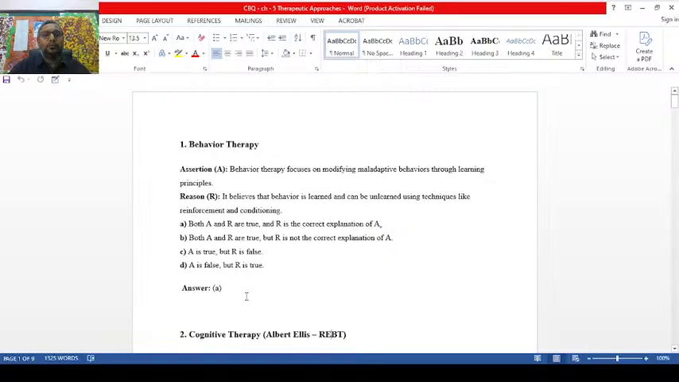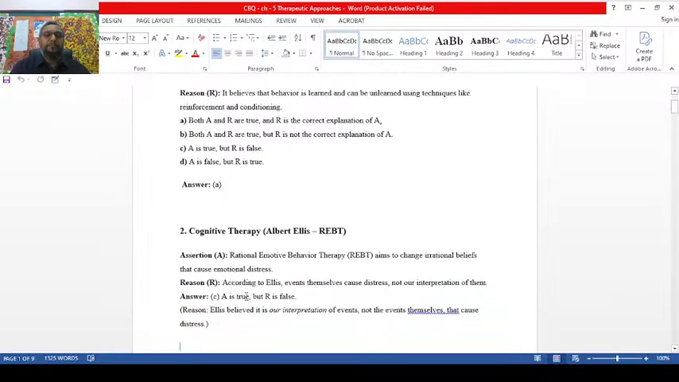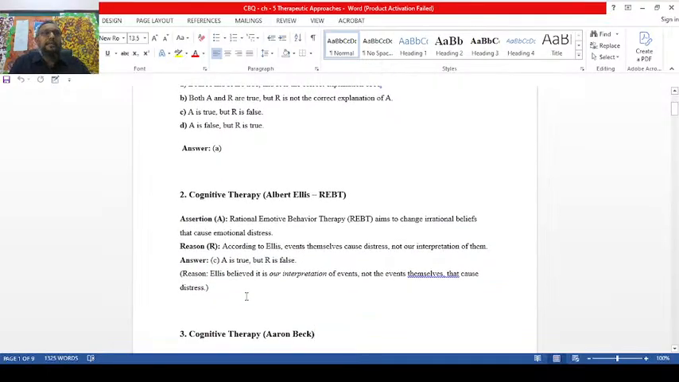Now let's make a move to cognitive therapy. Albert Ellis. You know, Albert Ellis therapy is known as rational emotive behavior therapy, REBT. So first assertion, rational emotive behavior therapy aims to change irrational beliefs which cause emotional distress.